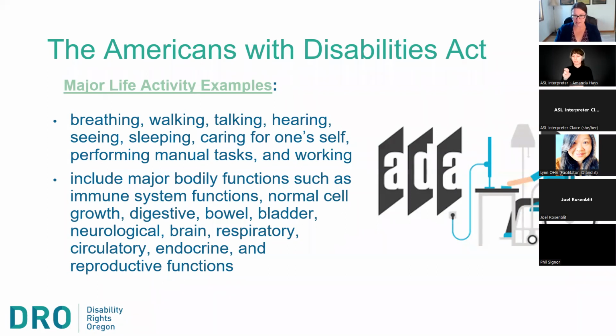And I'm going to put in the chat, the federal government, the Health and Human Services Office of Civil Rights has issued guidance regarding when long COVID meets the definition of disability, because just like any other legal definition, how someone perceives you and how you perceive yourself is different than a legal definition of, do you have a condition that impacts an activity of daily living? So you could have long COVID, but still be able to breathe, work, walk, etc. And you could also have long COVID and not be able to do those things. So that's the main question in determining whether or not your long COVID meets the federal definition of having a disability. Next slide.